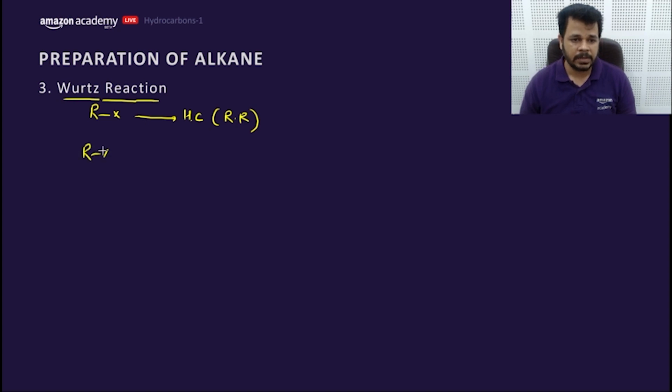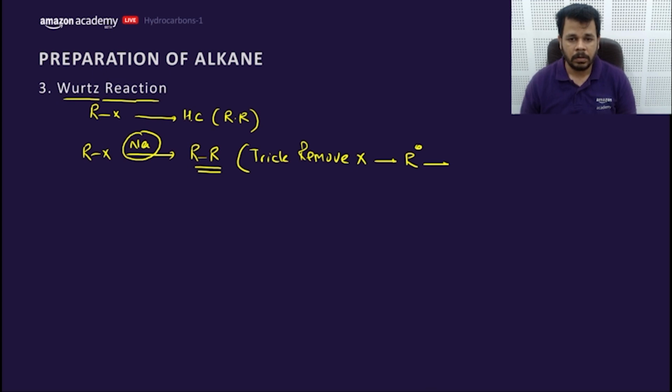You use RX and an electron-supplying metal, sodium. It converts RX into R-R. What is the trick to solve these questions? Remove X, form R dot, and dimerize it. This is a trick.